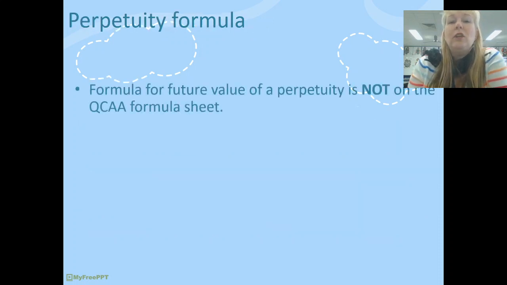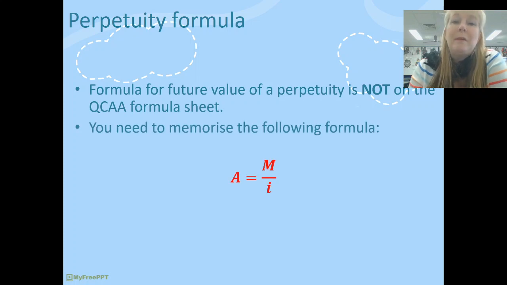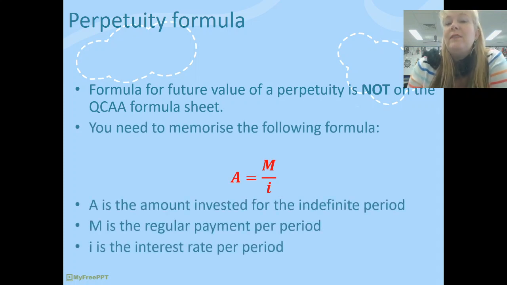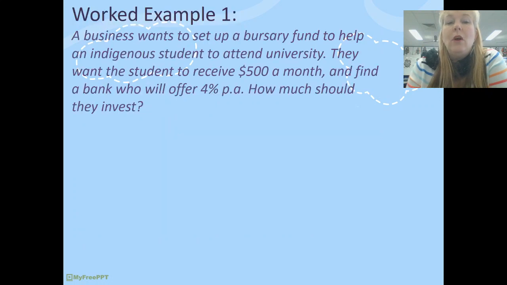So here's the formula you're going to be familiar with, and it's not on the QCAA formula sheet, so you do need to memorize this formula. A, which is the amount that you've invested for that indefinite period of time, is equal to M, which is the regular payment it's going to pay you, divided by I, the interest rate per period. So once again, I is going to be a decimal, and it is going to be per period because you may have compounding that takes place in different periods of time.